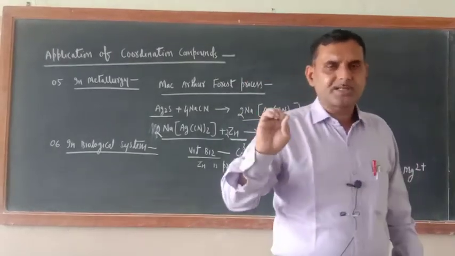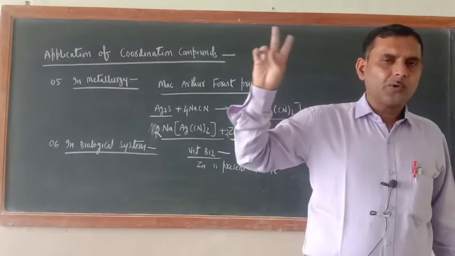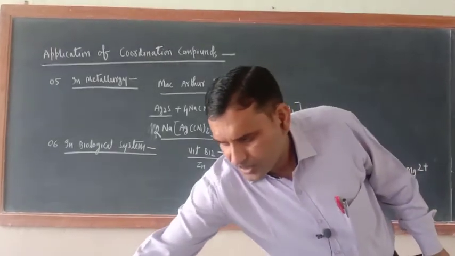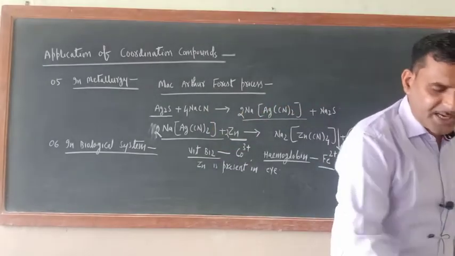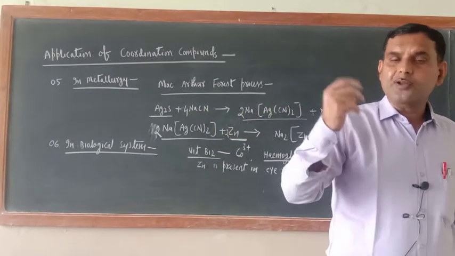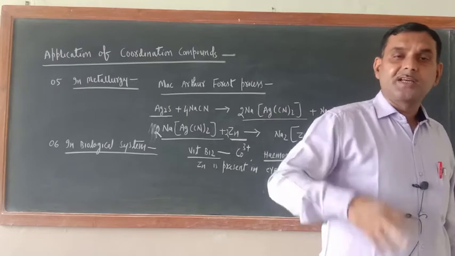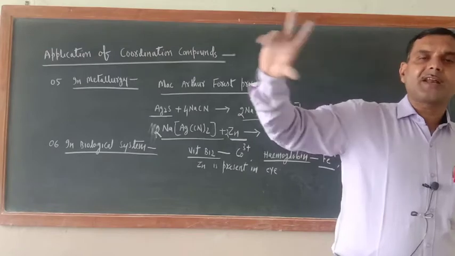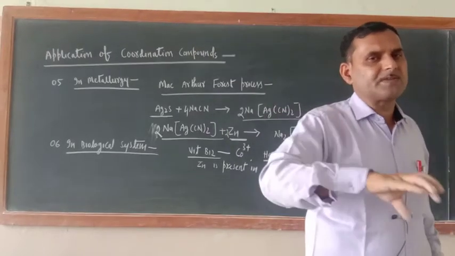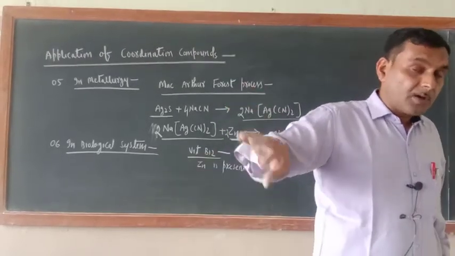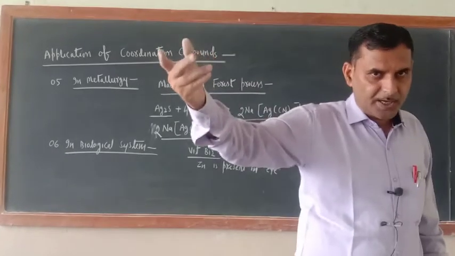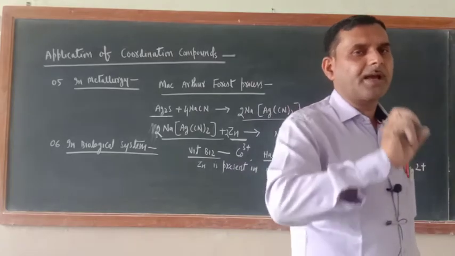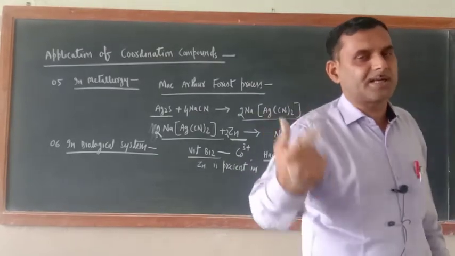Now try to understand, whenever you go to the laboratory, you do 3 types of test. What is the first one? The first one is the preliminary test. Then what do you do? Individual test. Third, what do you do? Confirmatory test. In preliminary test, either one of the members included in the group can be present. When you suspect that this member can be present, then you perform the individual test.